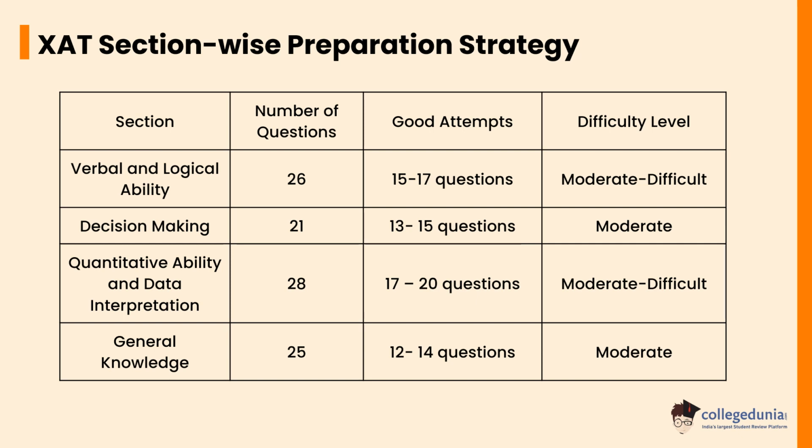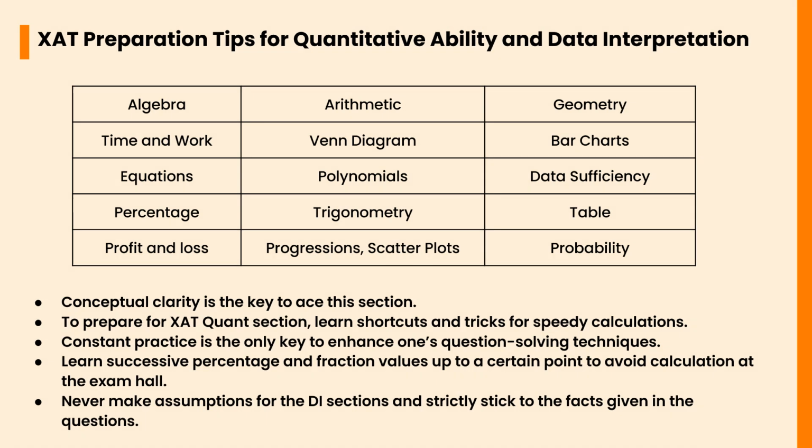Quantitative ability and data interpretation consists of 28 questions, where 17 to 20 questions are a good attempt, and the level of the section is moderate to difficult. General knowledge consists of 25 questions, where 12 to 14 questions are a good attempt, and the level of the section is moderate. Let's check the XAT preparation tips for quantitative ability and data interpretation.